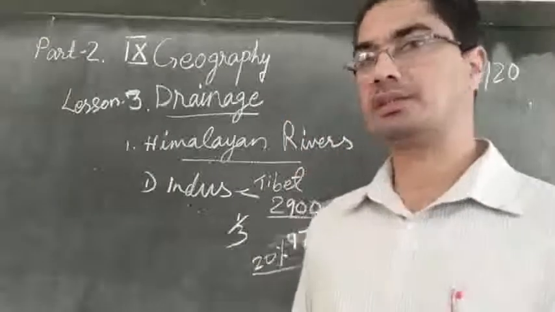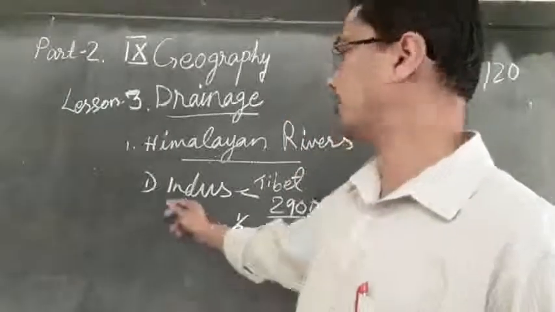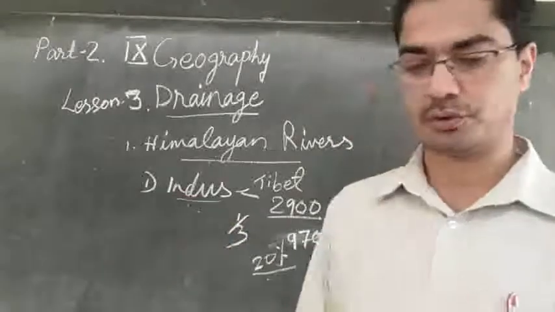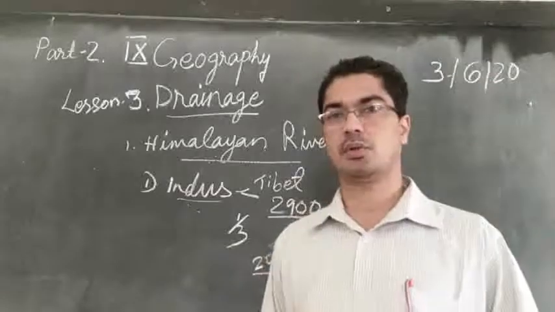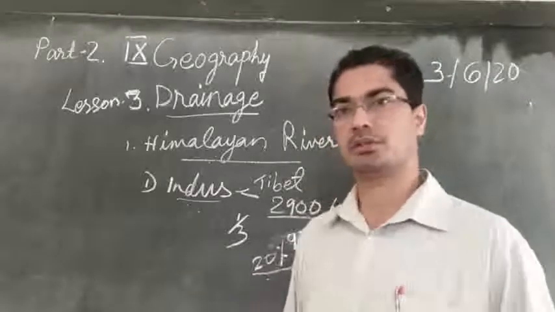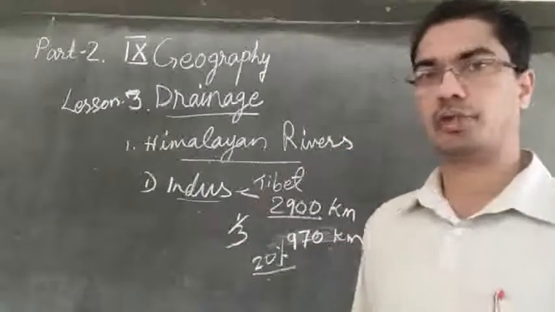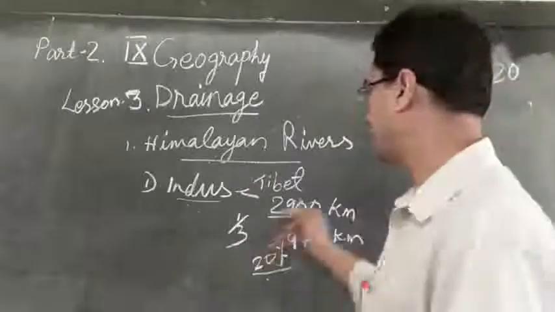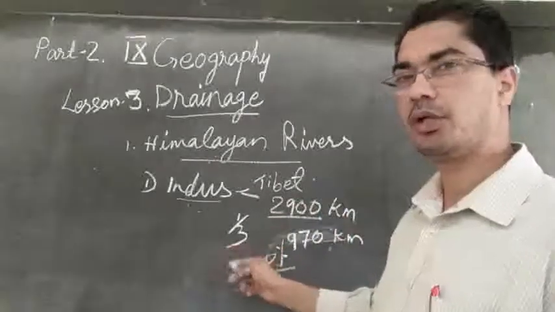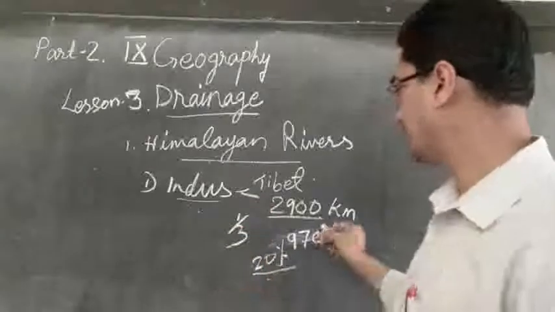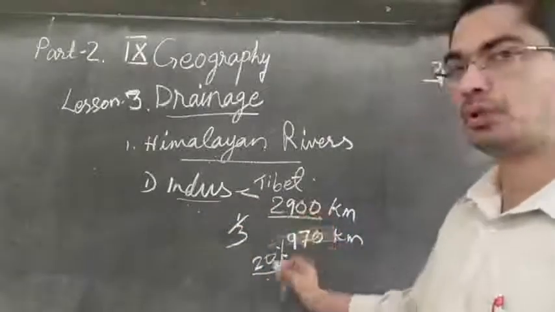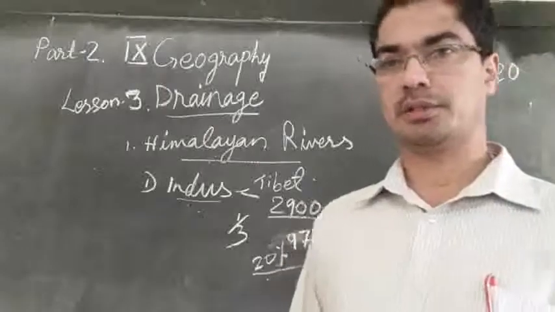So that is one of the longest rivers in the world, called Indus. I hope you understood. It starts from Tibet and ends in the Arabian Sea near Karachi, and the total length is 2,900 kilometers.